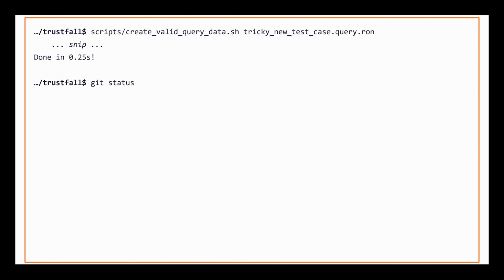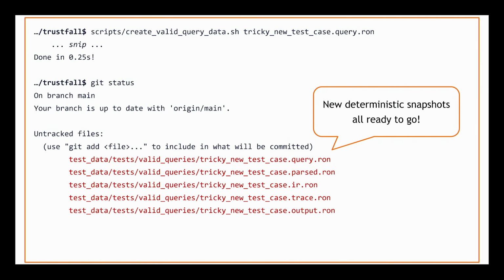And then we run git status to figure out what happened. Oh, look, a whole bunch of new snapshot files, because we generated them by running the actual engine and dumping all of the intermediate states to disk. Now we have a bunch of new deterministic snapshots that are good to go. Great. Add them, commit them, open a pull request, and go ahead and merge it. If everything looks fine in all of these snapshots, that's it. It's a really simple process.